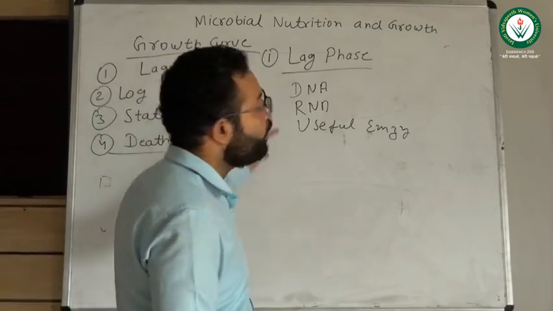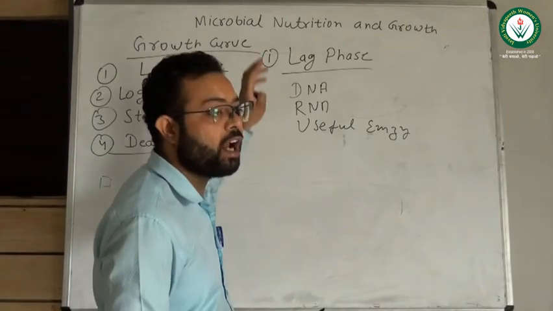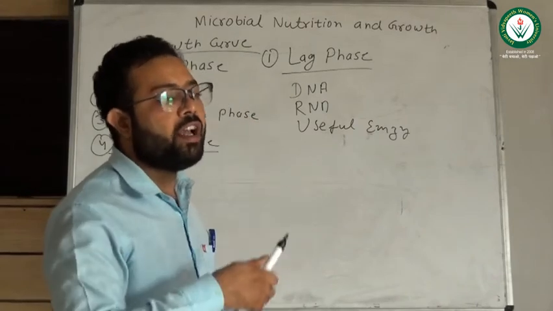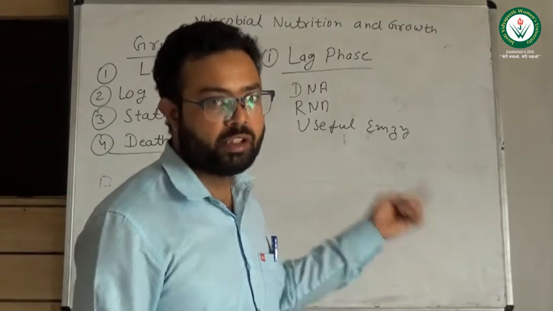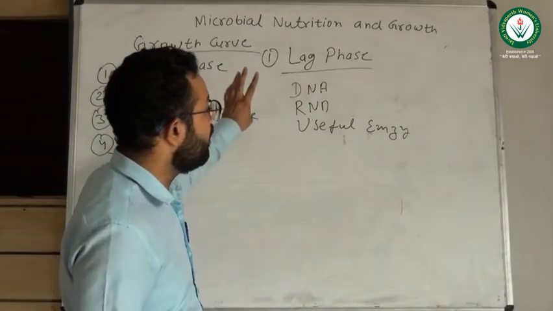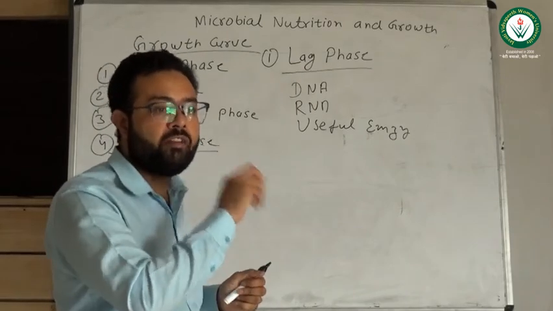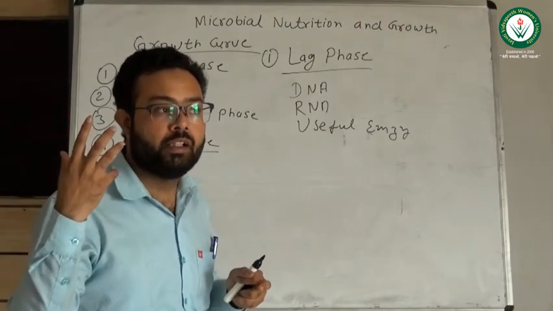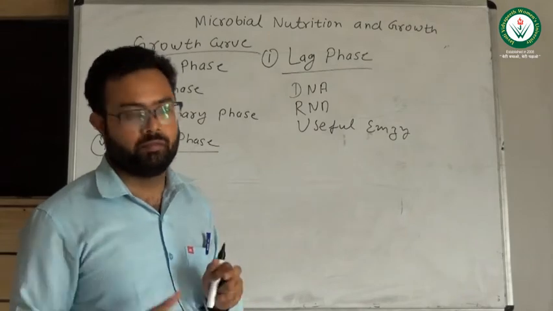After utilizing the nutrients, they will synthesize their own DNA, RNA, enzymes, and vitamins, so that these can be utilized in further processes. So the first lag phase is clearly a preparatory step in which microorganisms do not divide, but they prepare for the division.